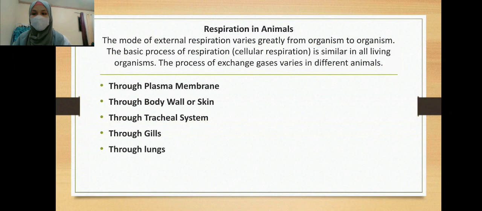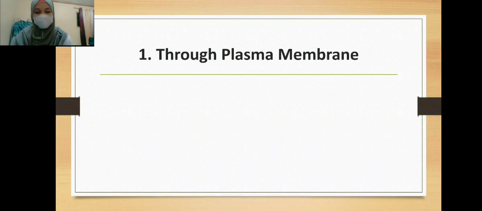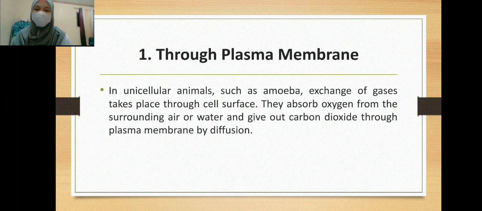We have five. First is through plasma membrane, second through body wall or skin, the third one is through tracheal system, fourth is through gills, and lastly through lungs. The first exchange is through plasma membrane. In unicellular animals such as amoeba, exchange of gases takes place through the cell surface, and they absorb oxygen from the surrounding air or water and give out carbon dioxide through the plasma membrane by diffusion.